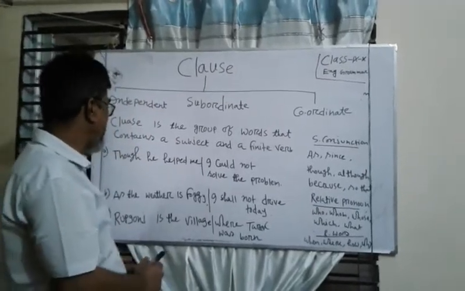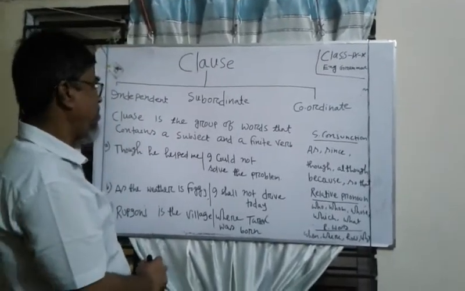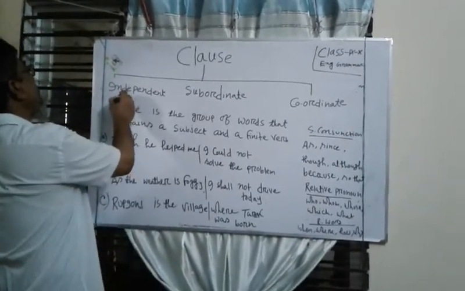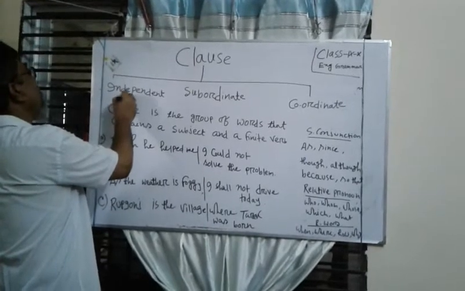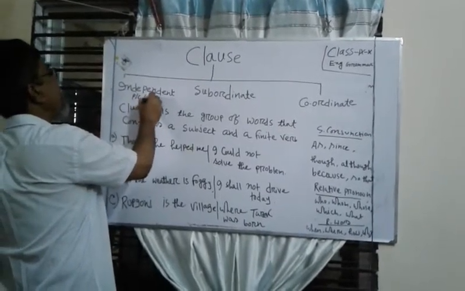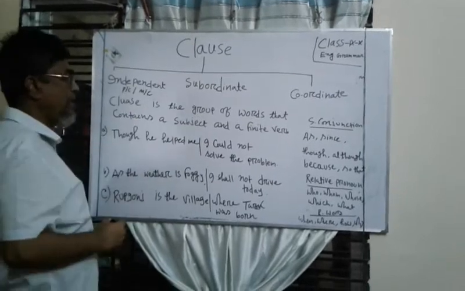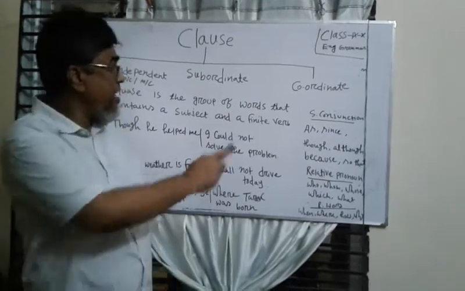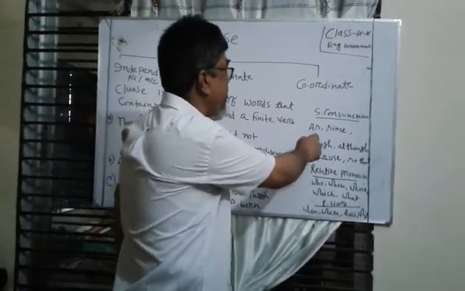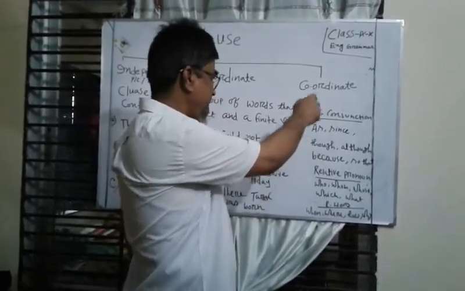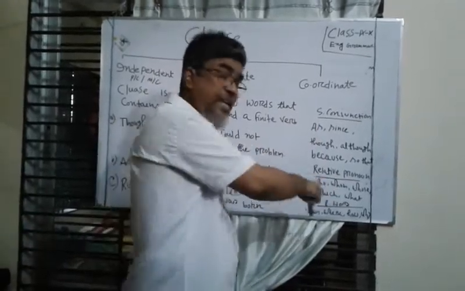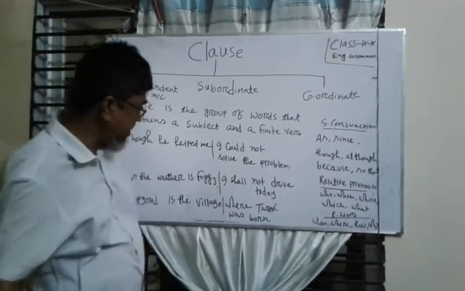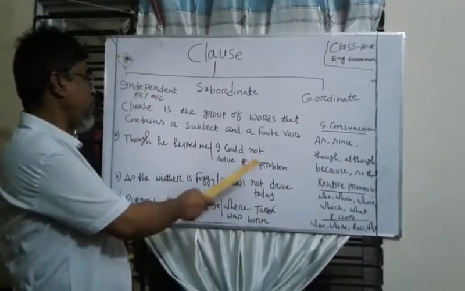So dear learners, the other is the subordinate clause. The another name of independent clause is principal clause or main clause. So dear learners, I would also inform you that an independent clause is free from any subordinating conjunction, any relative pronoun or any relative words. This is free. So in this sentence, though he helped me, I could not solve the problem.